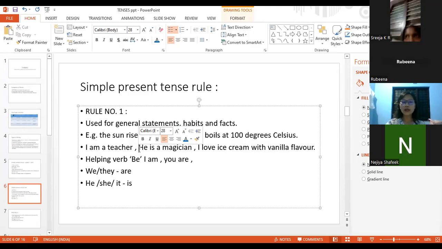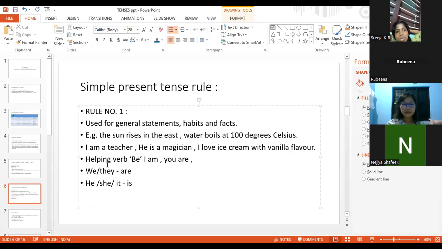But we don't know whether we are talking about the past or the future, it is a general statement that he is a magician. And I love ice cream with vanilla flavor. So I am stating that I love ice cream with vanilla flavor. So this becomes simple present tense.